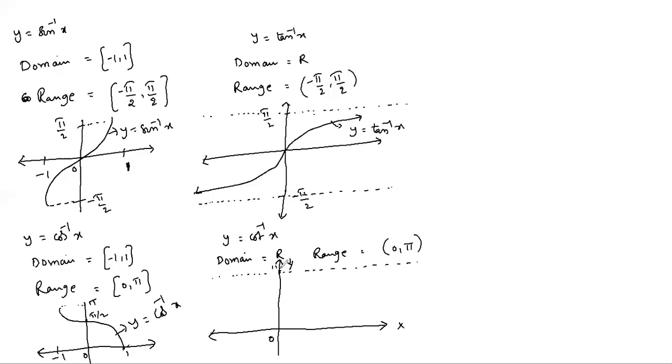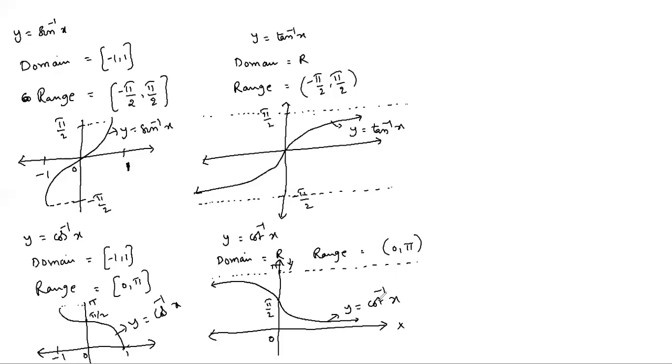This is π, so you take the middle π/2. Like this, you will get the graph for all x belongs to R, y equals cot inverse x. This is the graph of cot inverse x, and it is a decreasing function.